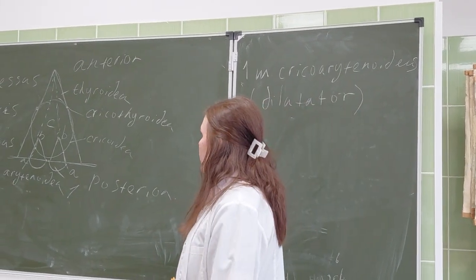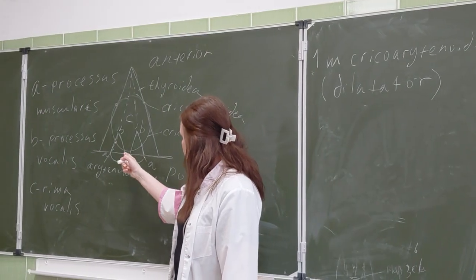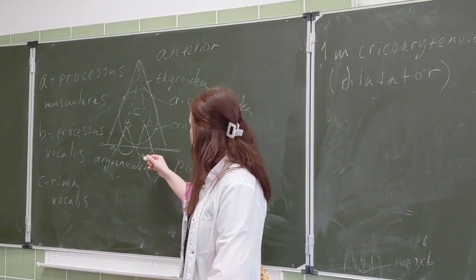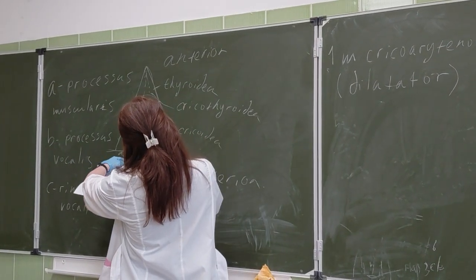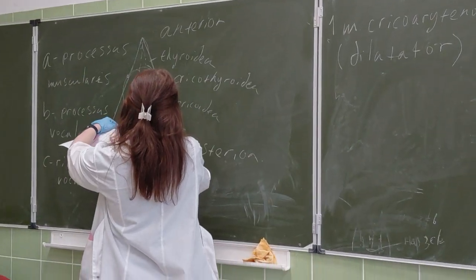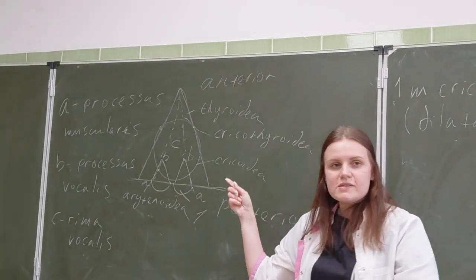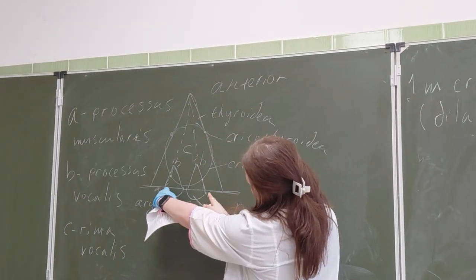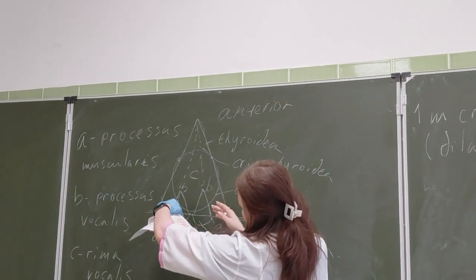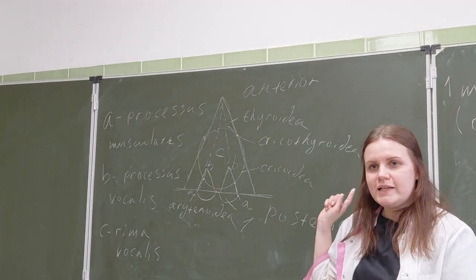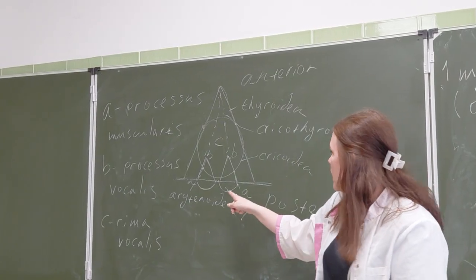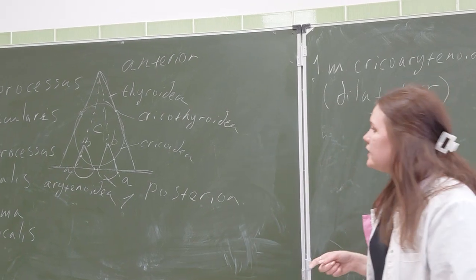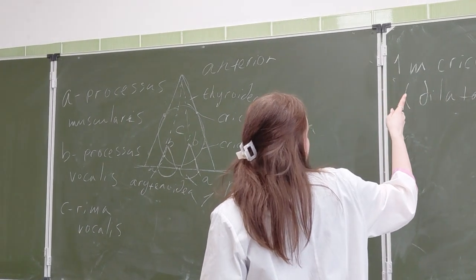When the muscle contracts, the muscular process A passes to this side, and the gap is widening. The process goes to these sides and the gap widens. Dilatator. Number one, musculus cricoarytenoideus posterior.